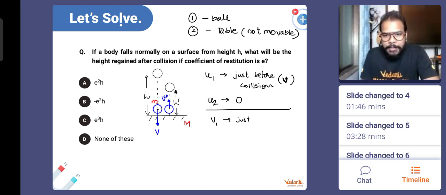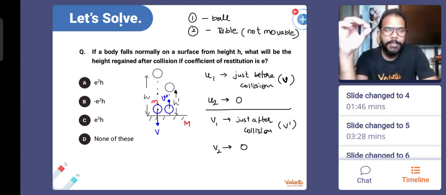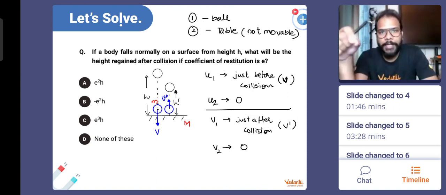Similarly, v1 is just after collision. Obviously, we are speaking about the ball here, just after collision, and that is the velocity that we have defined as v dash. And what is v2? Just after collision, the table is not moving, so its final velocity still remains 0. Specifically, in questions and examples where an object is going to hit the ground or the table, where the surface on which the ball or the stone is going to hit is not going to move, you will always remember that v2 and u2 will remain 0.